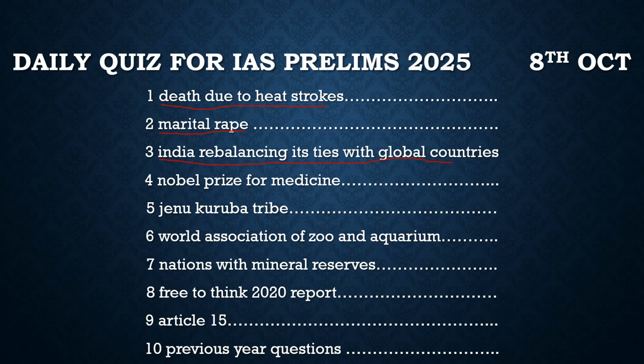When PM Modi was elected for the third time, his first visit was to Russia. Then he went to Ukraine. After that, recently, during the Quad summit, he went to the USA. What India is trying to do here is balance its relationships, and that is India's approach. We don't believe in bloc systems. We have a very independent foreign policy. We are not allies of any country. We are partners of countries. We believe in business. We believe in friendship. We believe in global friendship. So we are balancing our relationship with every country.